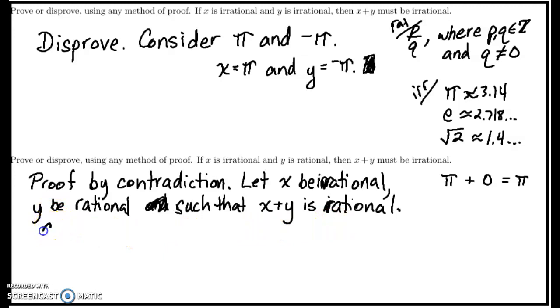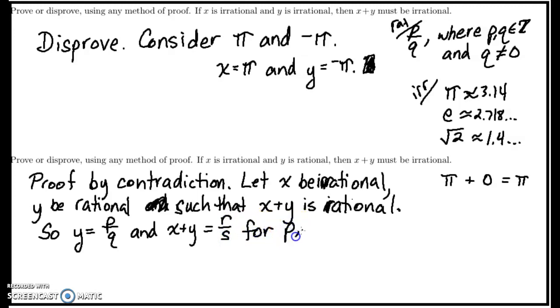So y equals p over q, and x plus y equals r over s, for p, q, r, s in the integers with q and s not equal to 0. So I'm just invoking that definition again. So how's this going to help me?